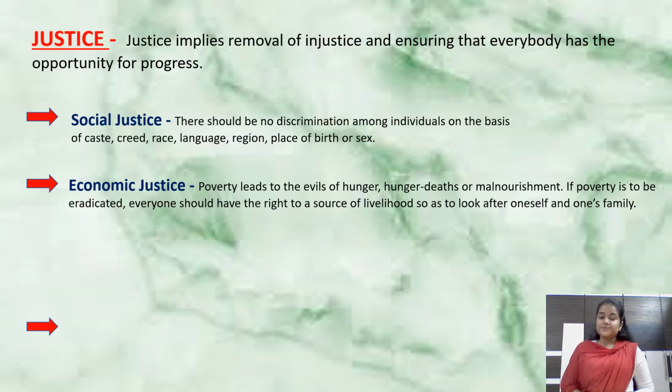So what happens here? From the word economic you can guess it is something related to money, right? The people, the beggars, were not able to earn enough money to feed themselves and their loved ones, their family members. If they're not earning, they won't be able to eat anything, and because of not eating, it will lead to hunger deaths, starvation, malnutrition. All these things start happening, and poverty also increases. So they also have this right, economic justice, to have a livelihood like normal people.